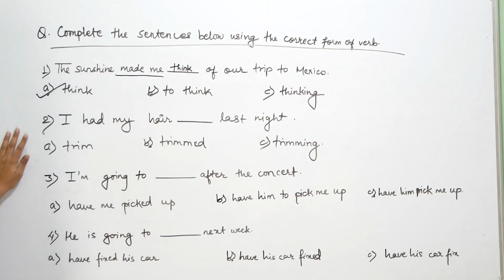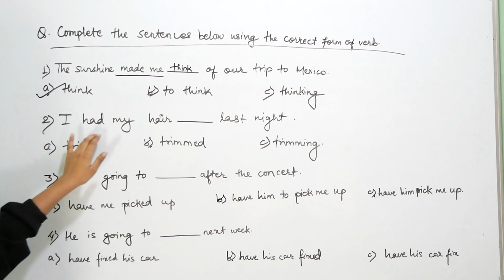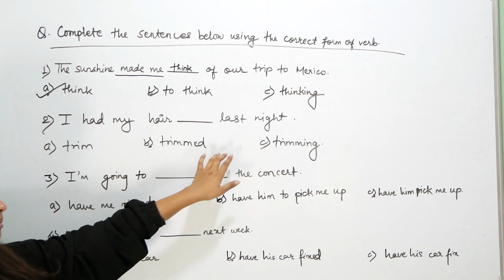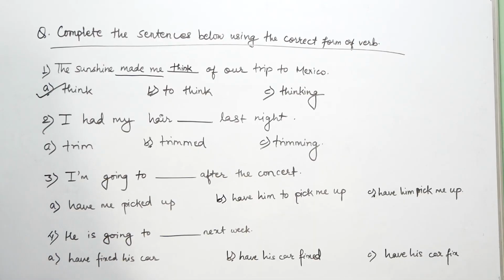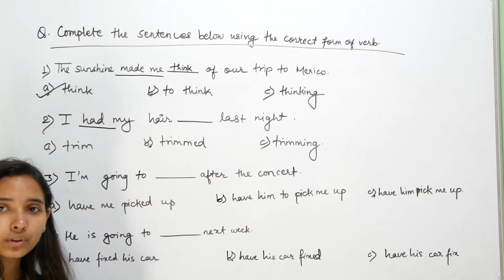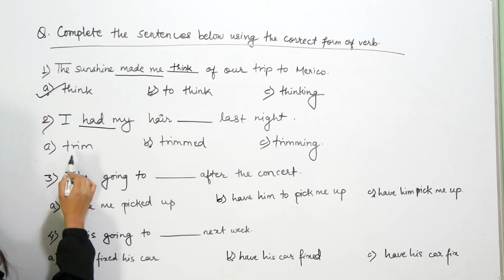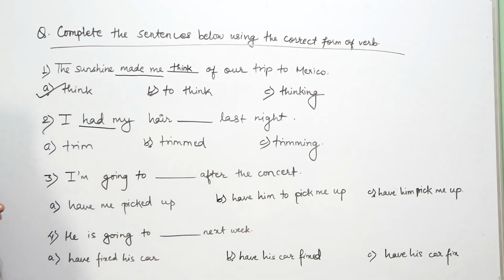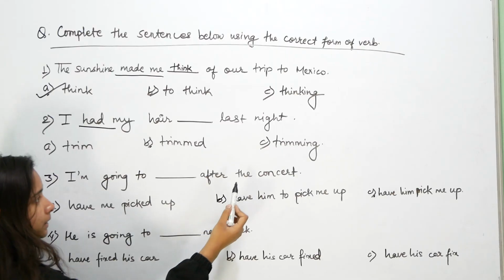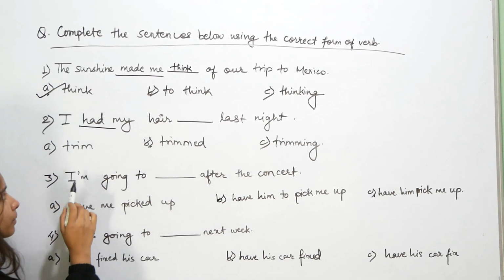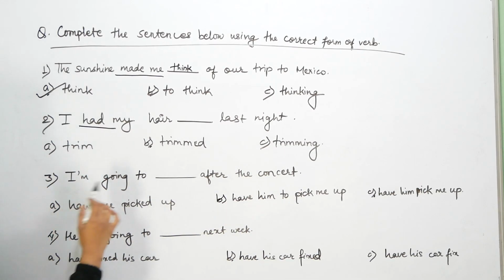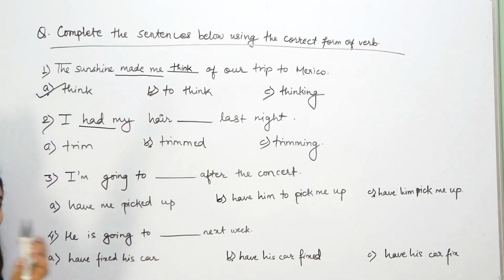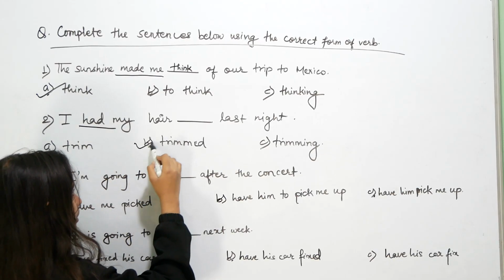Now the second question that we have is I had my hair dashed last night. I had my hair trimmed, trimming. यसमा चाहिँ what do we see is I had my hair, which means like last night उले यो काम गरेको थियो. So I had my hair trimmed last night. More than trim and trimming, किनभने trimming like भइरहेको भयो, trim भनेको trim भयो, तर trimmed भनेको चाहिँ last night गरेको थियो, had लागेको छ, so we use trimmed.